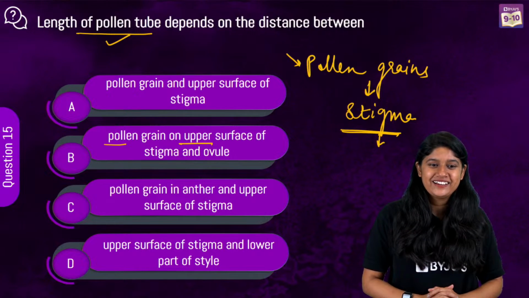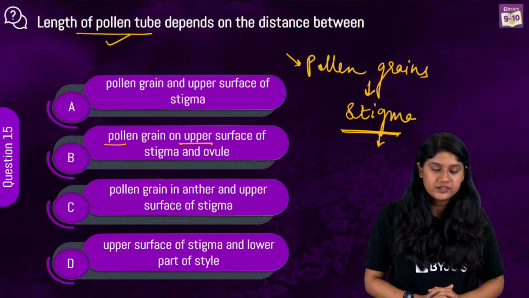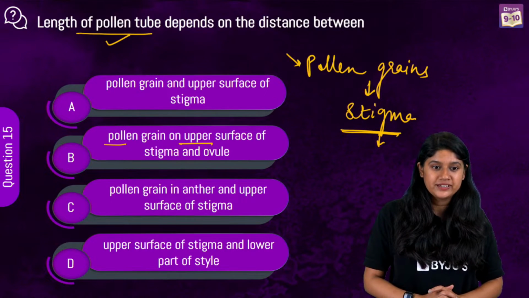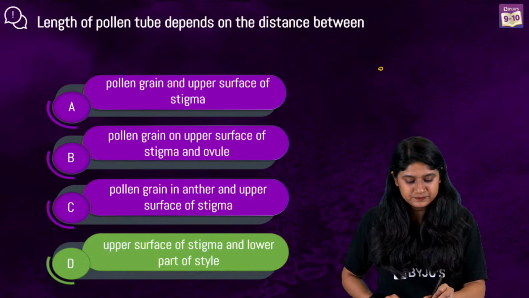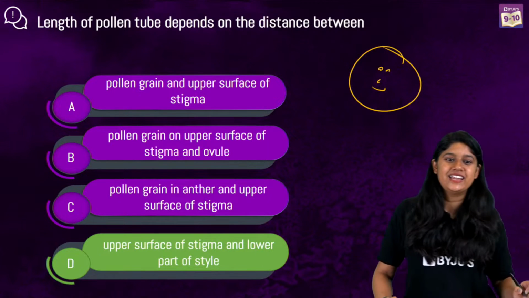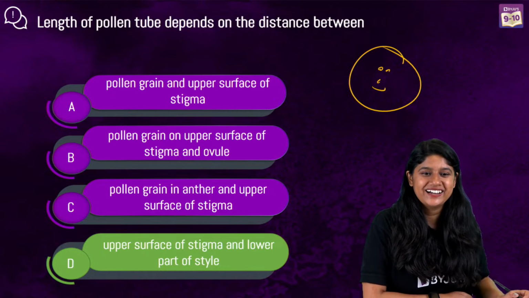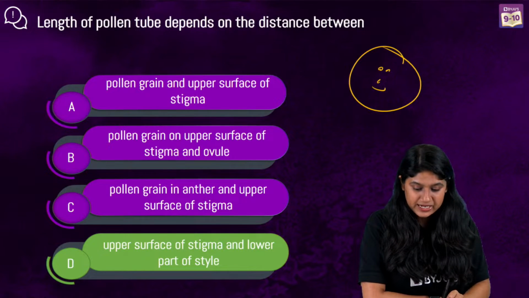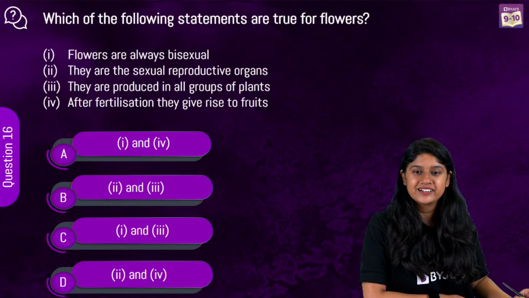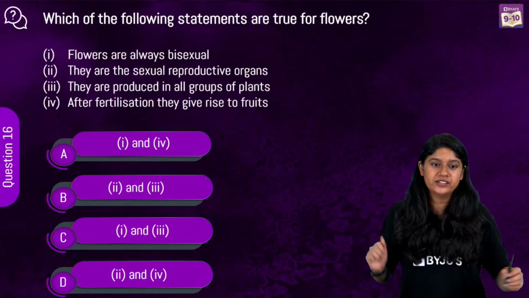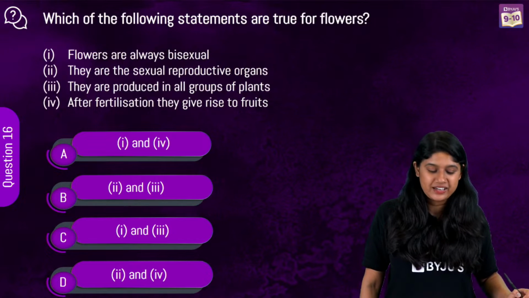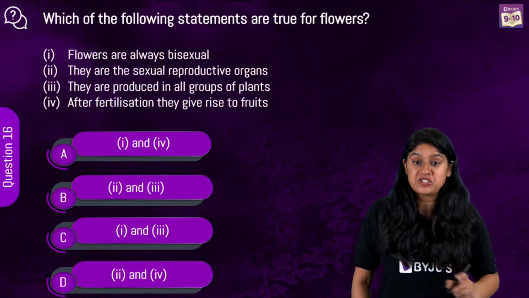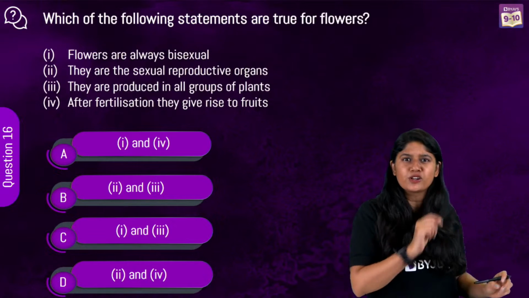Yes? Very good, very good. Very good, everyone. So you got the answer? Nice. Okay. Let's see this question. Here we have this question. Option number D was correct. Got it, right? Yes, option number D was correct. Okay. Question number 16, everyone. We have a few more minutes. Let's quickly solve all the questions.